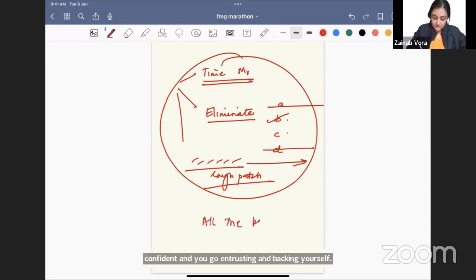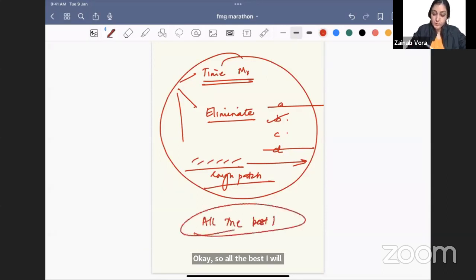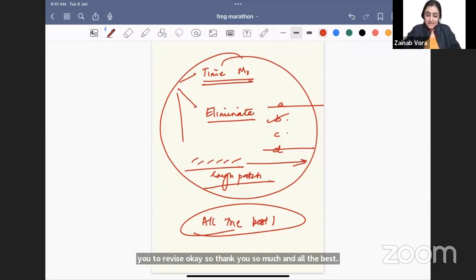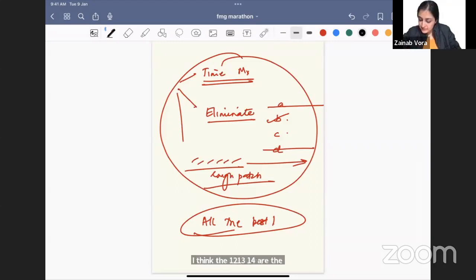I will post this PDF on the Telegram group so that you can revise. Even if the session is taken off YouTube, you can revise using the PDF, and for the others it will be there in the app for you to revise. Okay, so thank you so much and all the best. इसके अलावा we will also be having 3 BTR sessions. It's not the last time we are meeting.